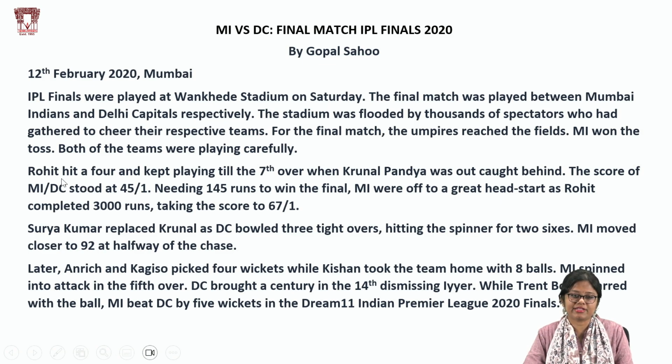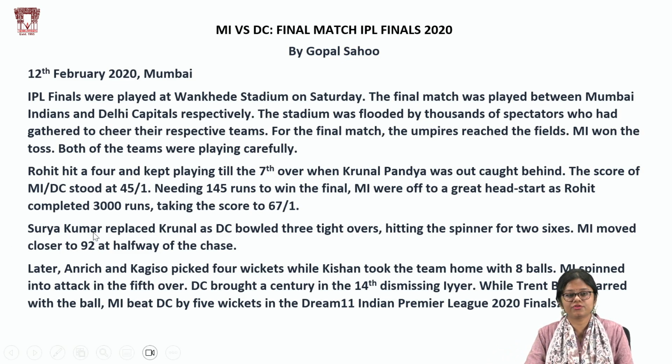So you see the opening batsman Rohit hit a four and kept playing till the seventh over when Krunal Pandya was caught out behind. The score of Mumbai Indians stood at 45 for 1. So this was one of the key points, the turning point in the match. Next, you see, needing 145 runs to win the final, Mumbai Indians were off to a great start as Rohit completed 3000 runs, taking the score to 67 for 1. So these are some of the key points or turning points in the match which are described here.